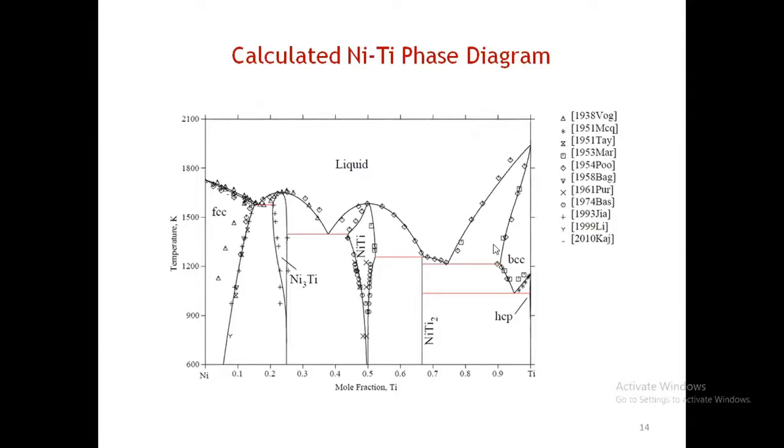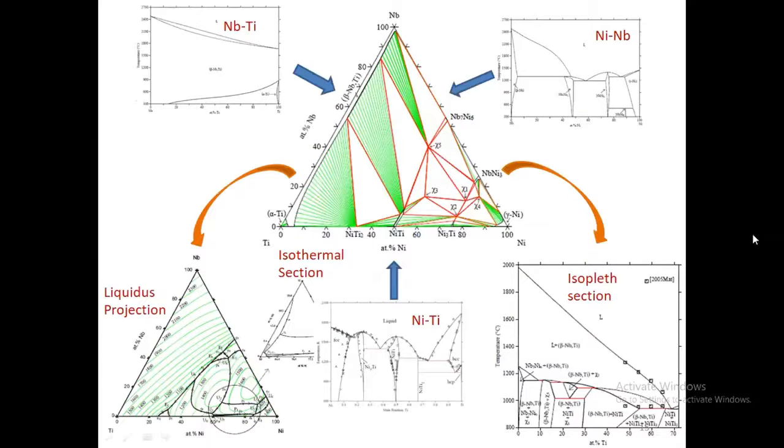If I have the binary, yes, I'm able to go for the ternary. Here we are able to see niobium titanium, nickel niobium, and nickel titanium. All these three are going to be these three sides.